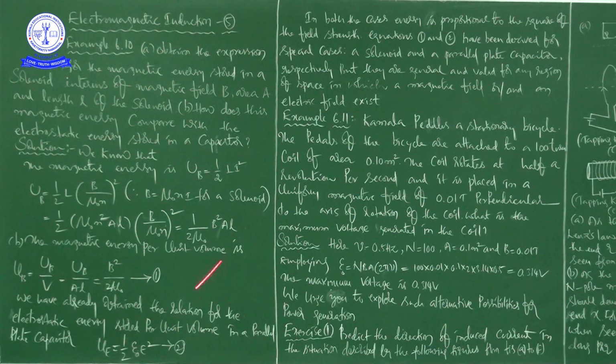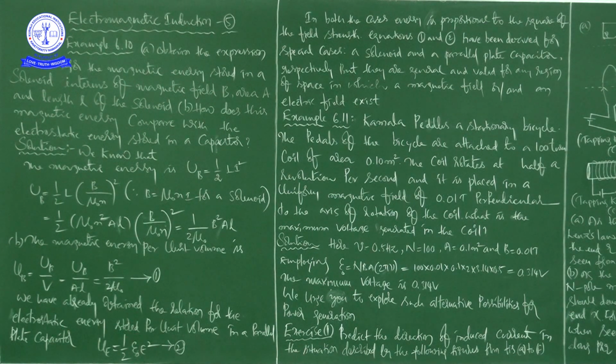Equations 1 and 2 have been derived for special cases, a solenoid and a parallel plate capacitor respectively.